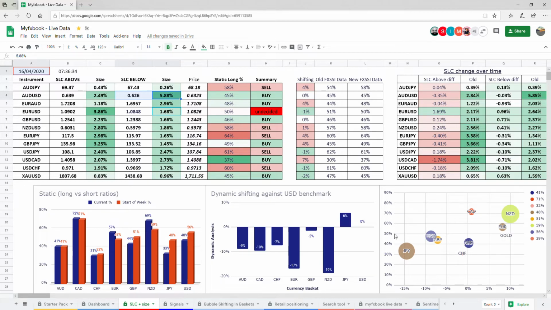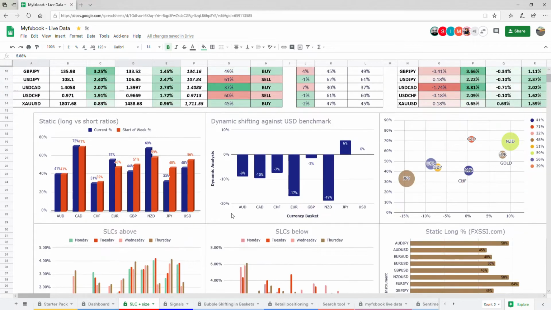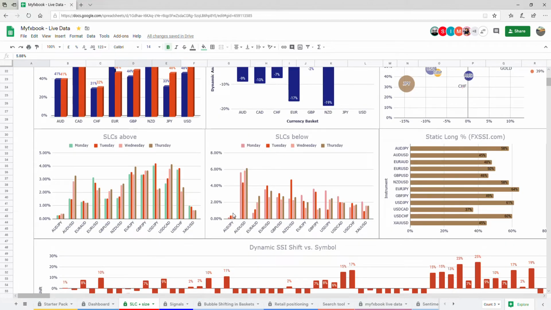So yeah, that's how that works. So this is mixed and that's mixed. This is strong buy, that's strong sell. But the bubble size tells you the price performance on the day. Because that's large and it's in the strong sell, that needs to reduce. So that's that. Just some more fancy graphics, just stop loss clusters.